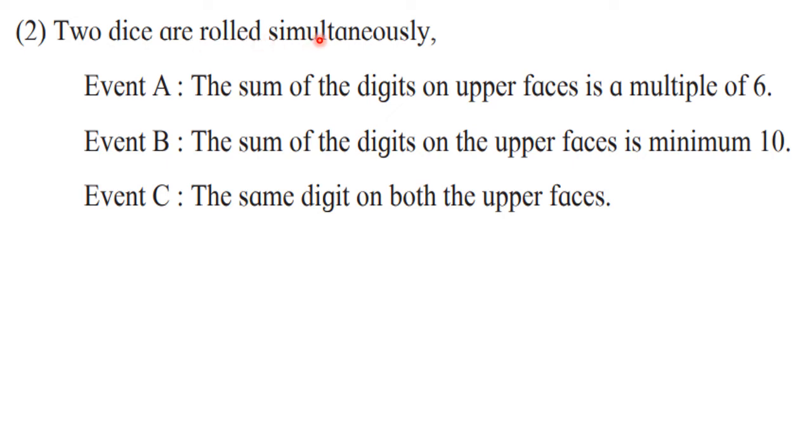2 dice are rolled simultaneously. Event A: the sum of the digits on the upper faces is a multiple of 6. Event B: the sum of the digits on the upper faces is minimum 10. Event C: the same digit on both the upper faces. So again 3 events are given in the question itself. You have to write down those events and the number of sample points in those events. Now let's go ahead with the answer.